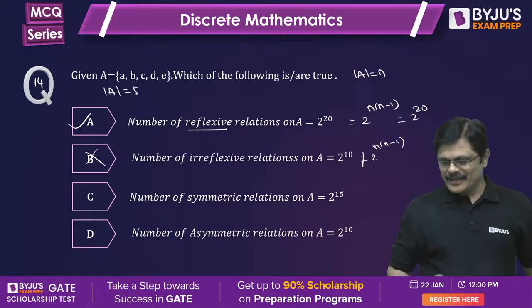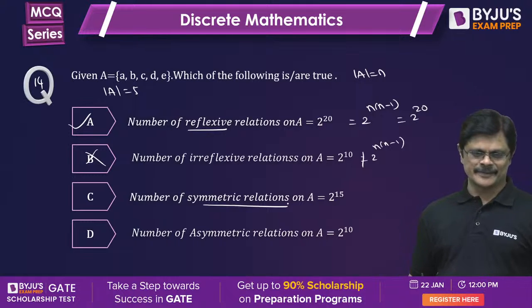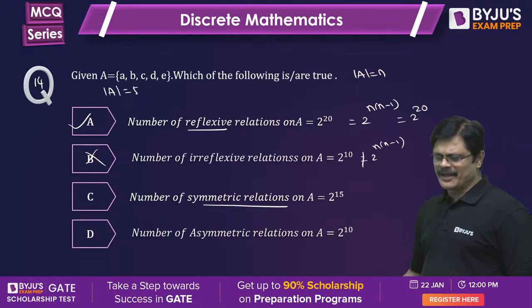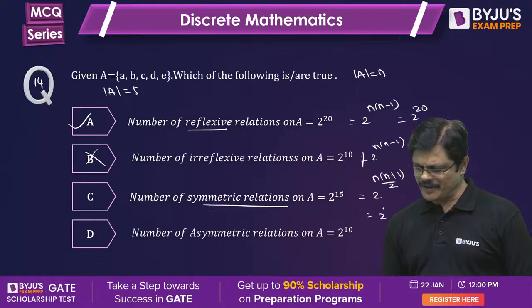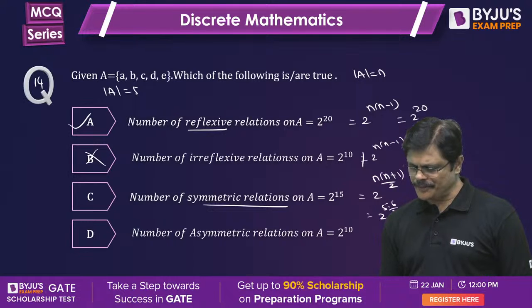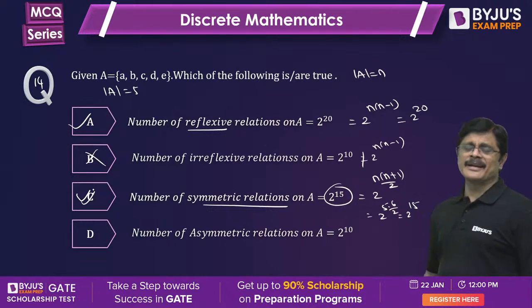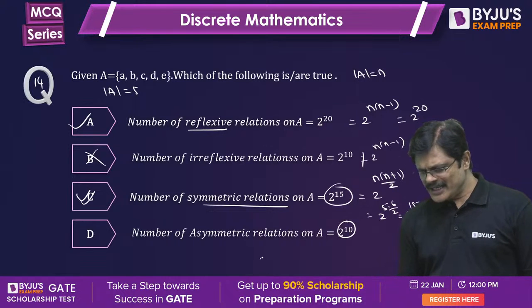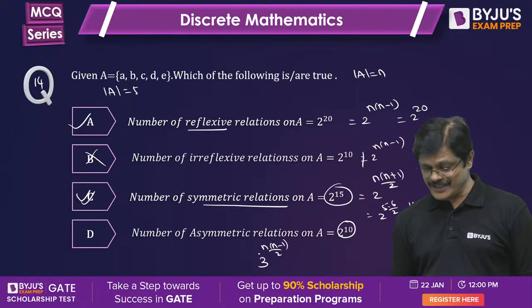Am I clear? The next one is the number of symmetric relations. How many symmetric relations are there? Symmetric relations is given by 2 power n into n plus 1 by 2, my dear friends. That is 2 power 5 into 6 by 2, which is nothing but 2 power 15, the correct answer. C is correct. Asymmetric is actually 3 power n into n minus 1 by 2. It's not 2 power, actually 3 power.